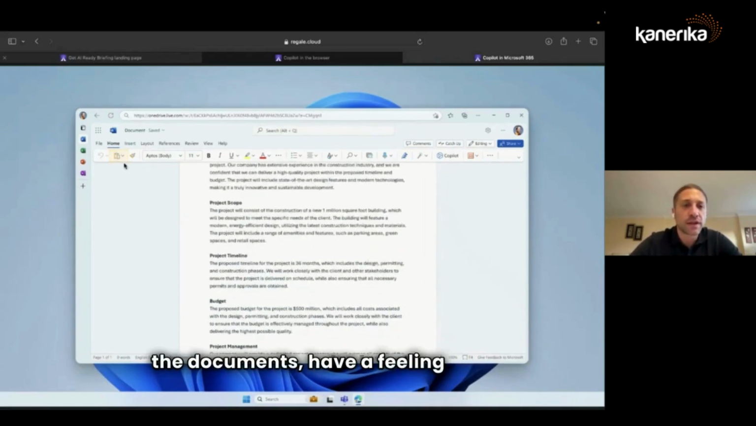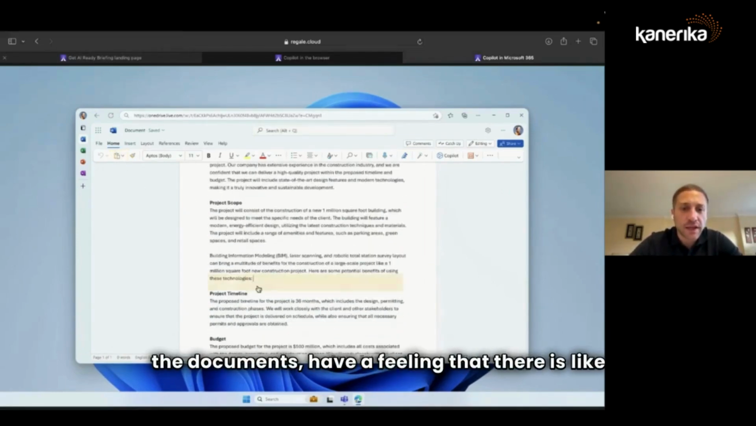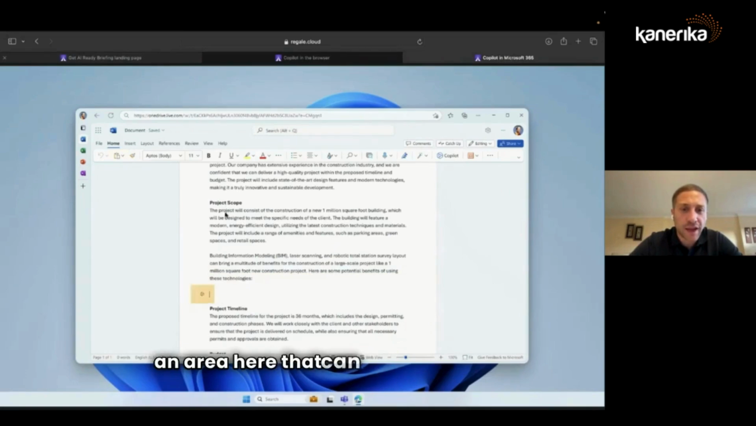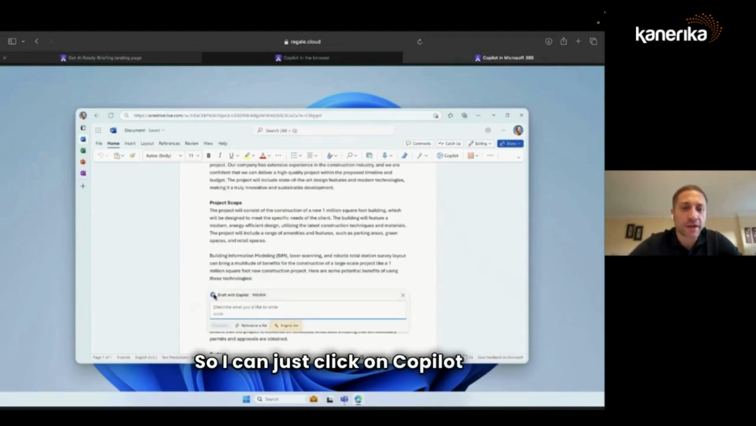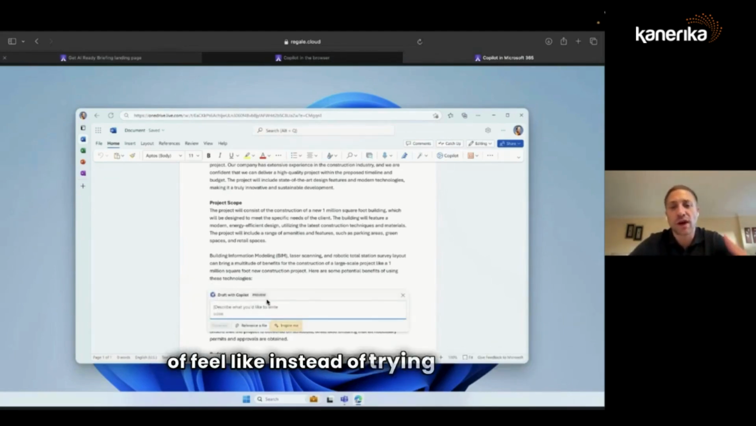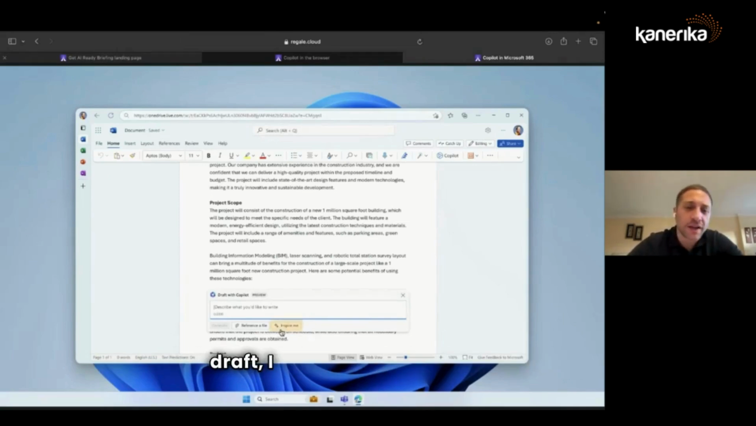document. I have a feeling that there is an area here that can have extra descriptions, right? So I can just click on Copilot, and I feel like instead of trying to even create a draft, I can just click on inspire me, and it's really smart.